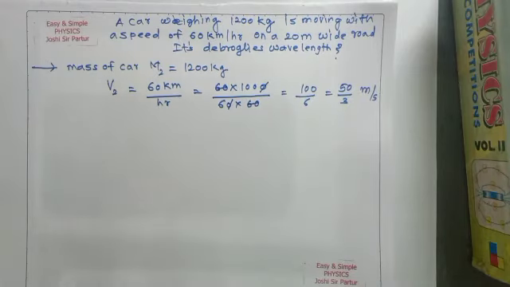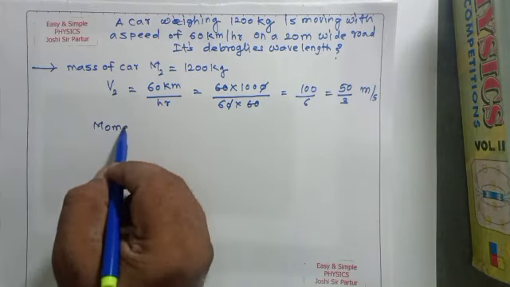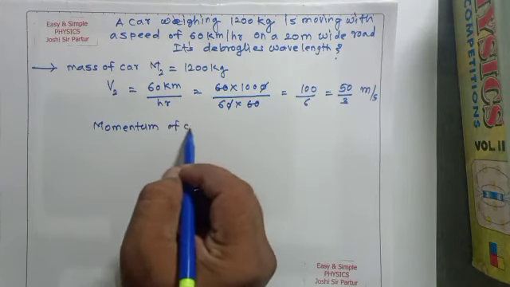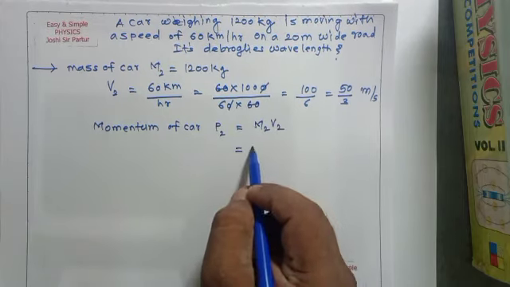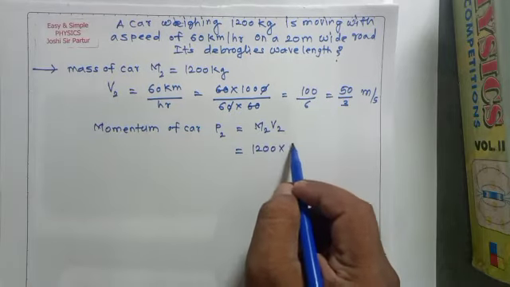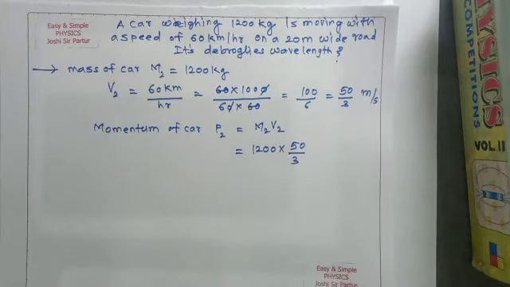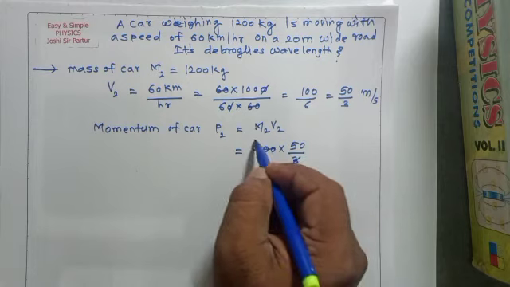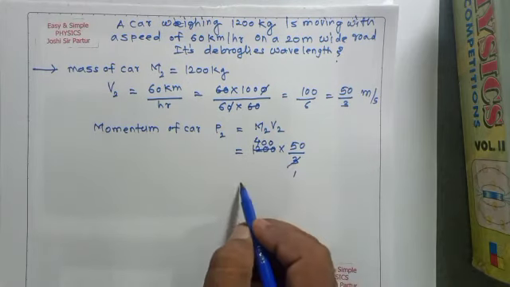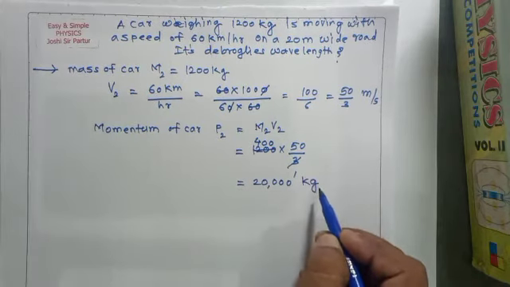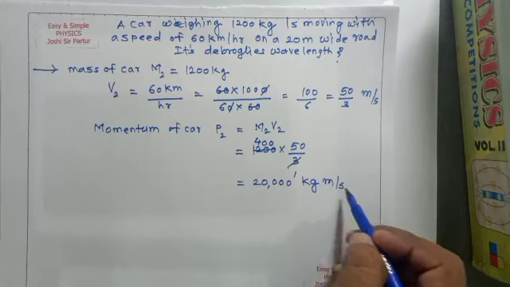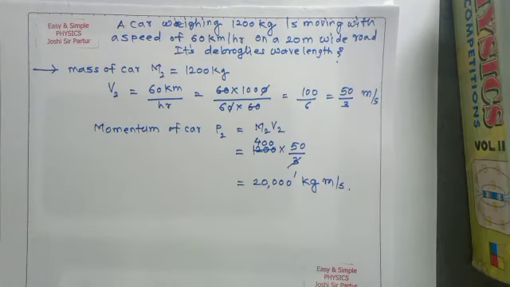So momentum of car p2 is m2 v2, that is 1200 multiplied by 50 upon 3. 3 into 4 is 12, 400. So it is 20,000 kg meter per second.